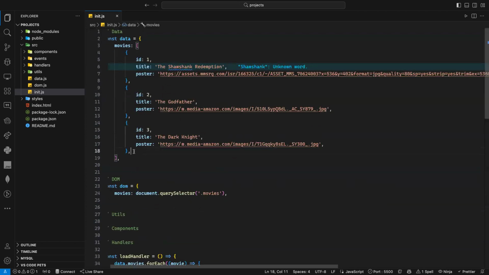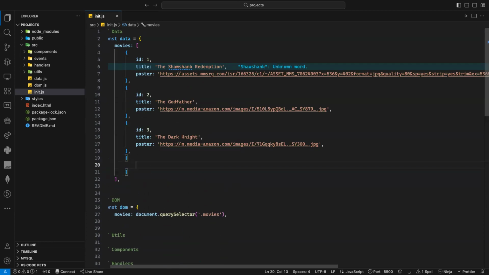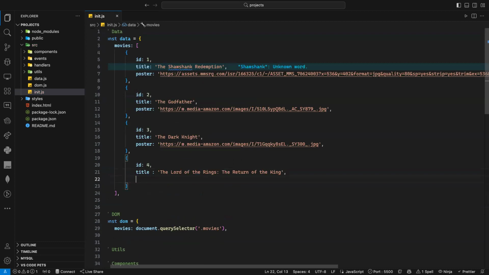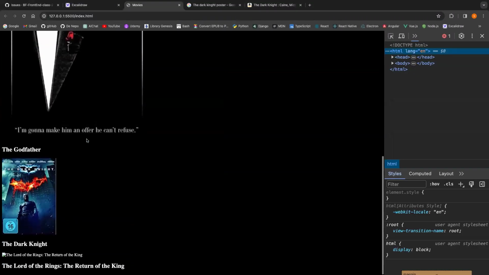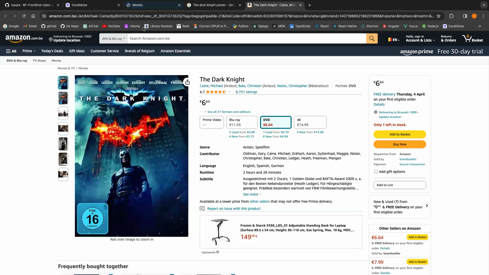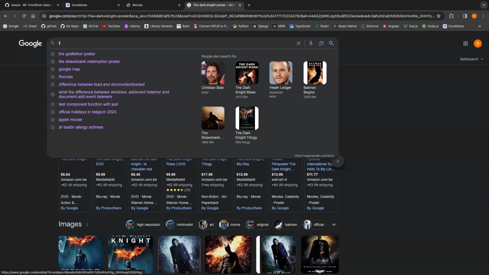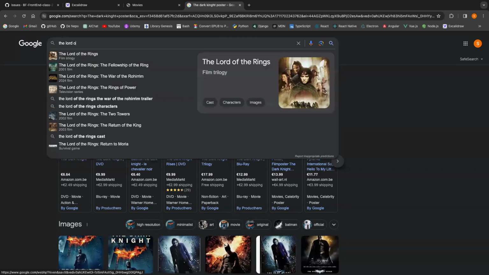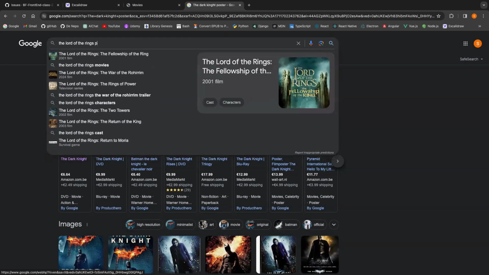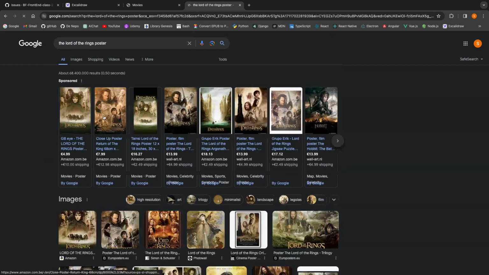Now let's try to add another one, for example. So here I will add another movie ID and the title, I don't know, maybe you suggest something. The Lord of the Ring, for example, and I don't know if this poster is working or not. Let's go down, but here the poster is not working, but it's automatically being added. So let's go to the Lord of the Ring and make sure we are getting the correct poster. And it should automatically work, the Lord of the Rings poster. And here's the Lord of the Ring.